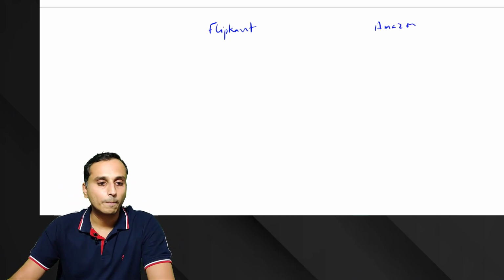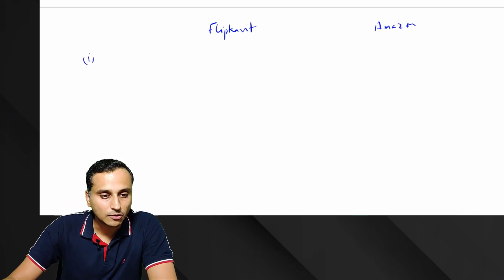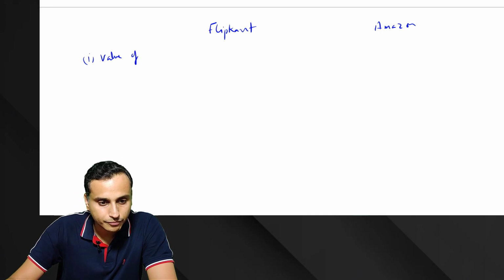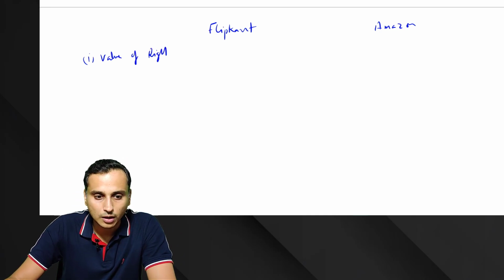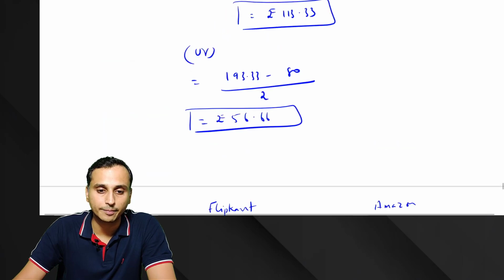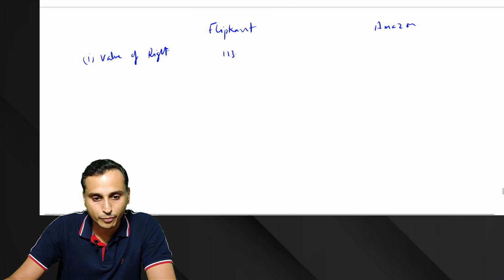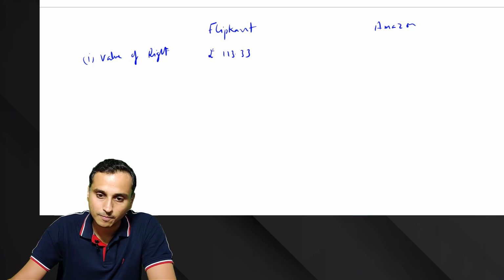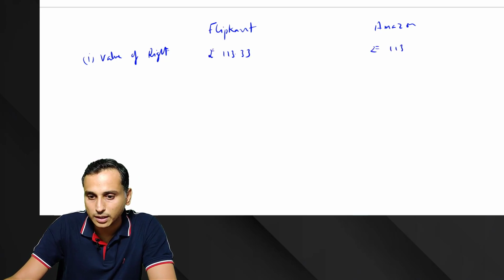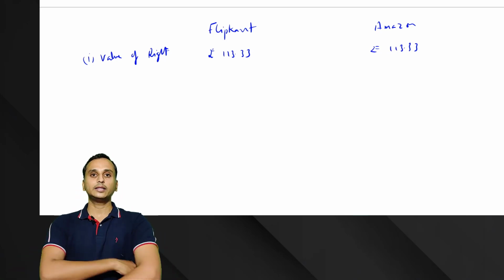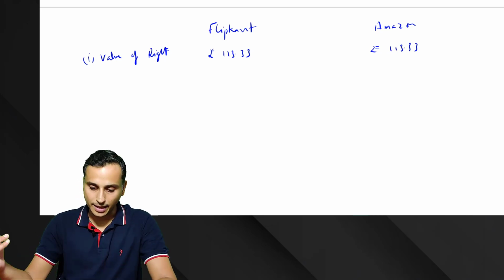Now say the value of a right for both of these companies was 113.33 rupees. Both companies had issued right shares and the value of a right was 113.33.